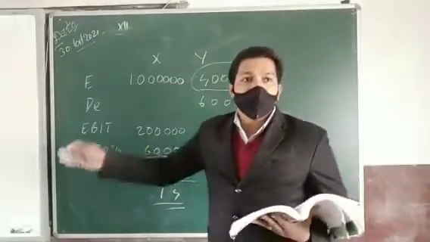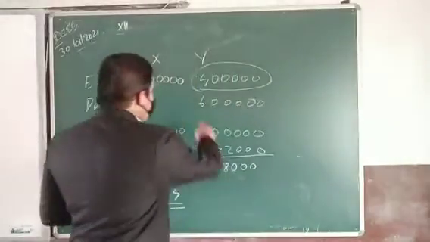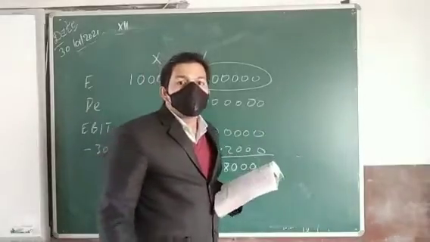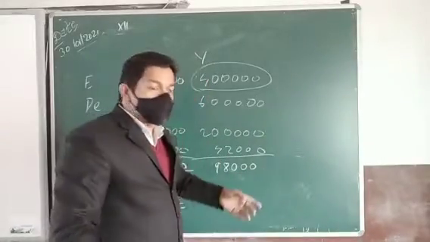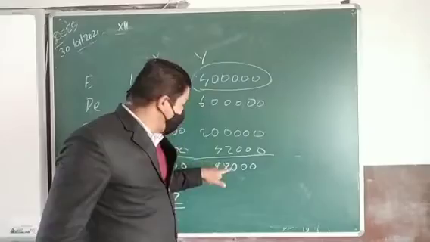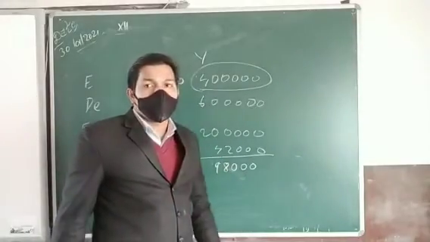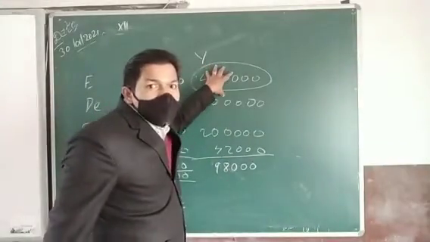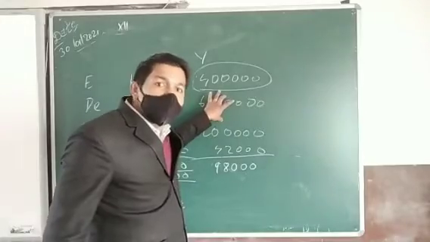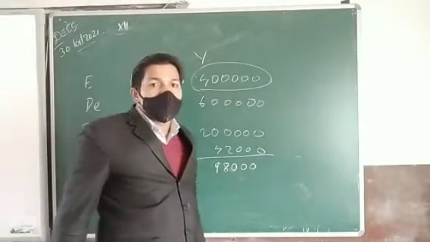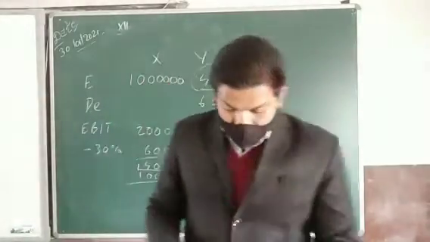Interest will be paid for 6 lakh rupees, so for that much, tax is not necessary to be paid. That is why this will come to 42,000. We need to pay tax only for the 4 lakh rupees. For the 6 lakh rupees, no need of paying tax. Understood?